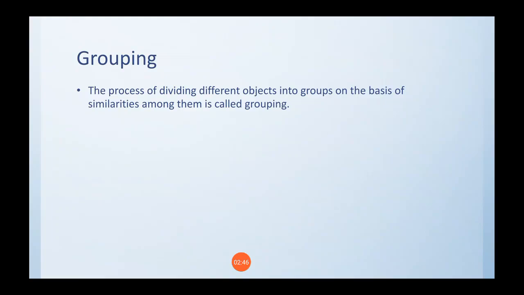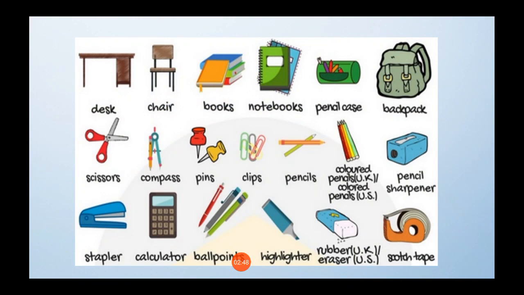Now I will show you one picture here, where you want to make it into groups. See here: pencils, color pencils, ballpoint pens, eraser, highlighter and pencil sharpener all come under one group. We can keep them on one shelf with the pencil case, or in the pencil case.